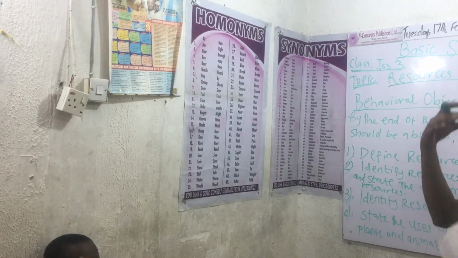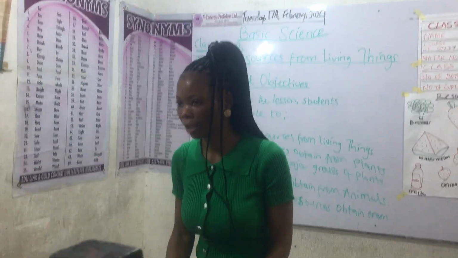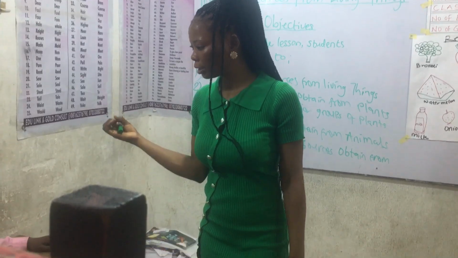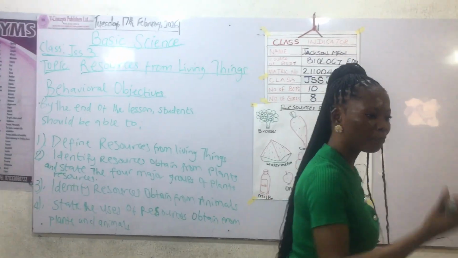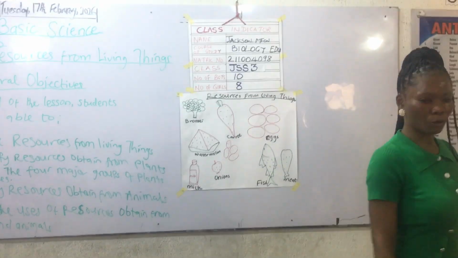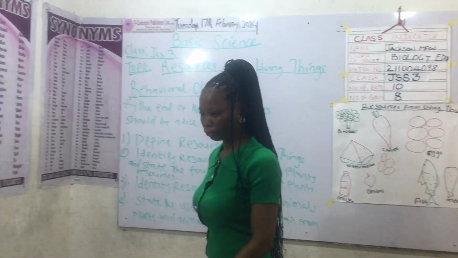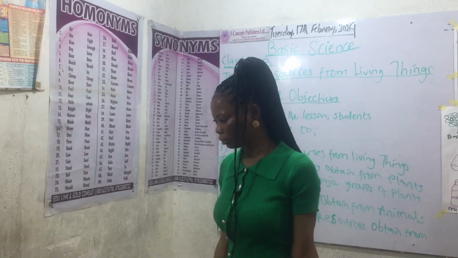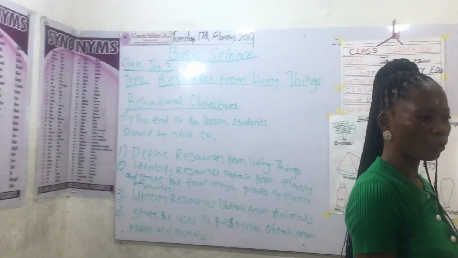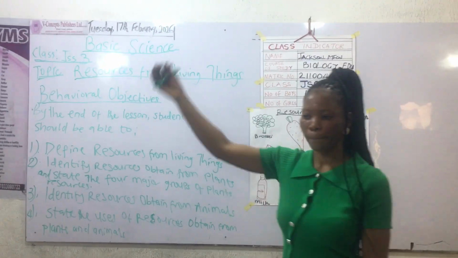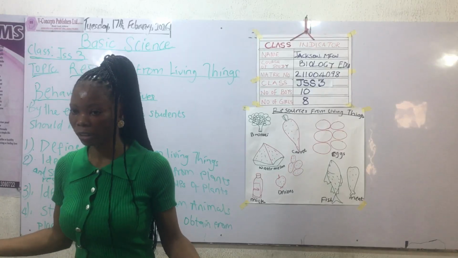For example, if you go to big places like in school, we have this chair, this table is made from wood. Wooden material. Yes, it's made from plants. So without plants, you cannot have wood. You cannot see chairs to sit on. If there was no plant, maybe you'd be sitting on the ground. So we get wood from plants for furniture. Do you understand? Yes.